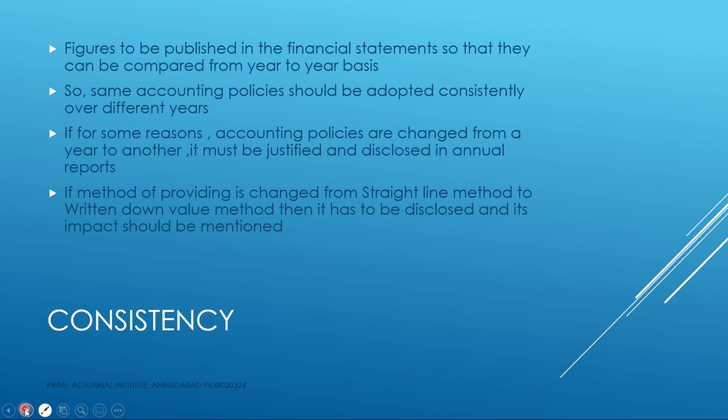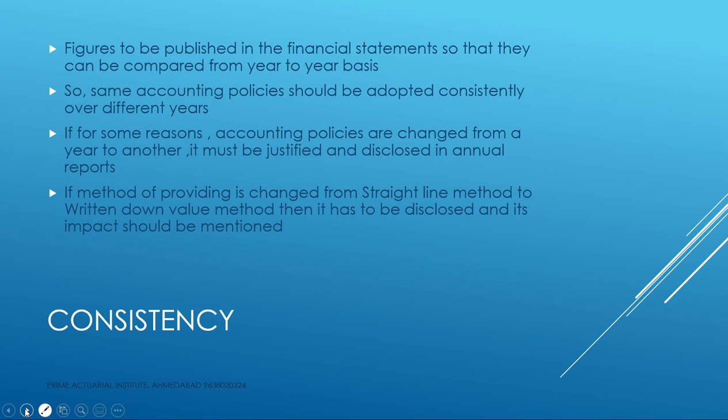Then comes the concept of consistency. Consistency says that once the principles regarding different transactions are finalized and adopted by the company, the company should adopt the same principles over different periods, over different accounting years as well. So if the company has charged, for example, the straight line method of depreciation in the year 2020 and in the years to come, then the company should adopt the same depreciation policy in all the years.